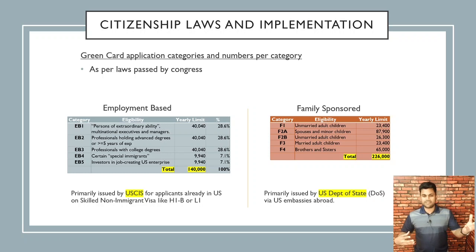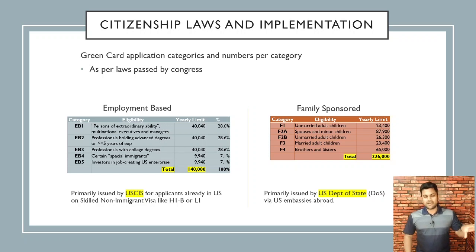So there are two big categories of green card applications. One is the employment-based, the other one is family-sponsored. I have written down these categories here and given a simplified overview. We're going to focus on the employment-based categories for the purpose of this video. As you can see, the employment-based green cards are in total 140K. We'll go through the details in a little bit. And family-sponsored green cards are 226,000.